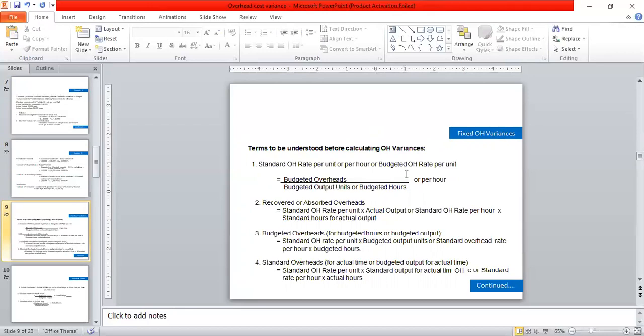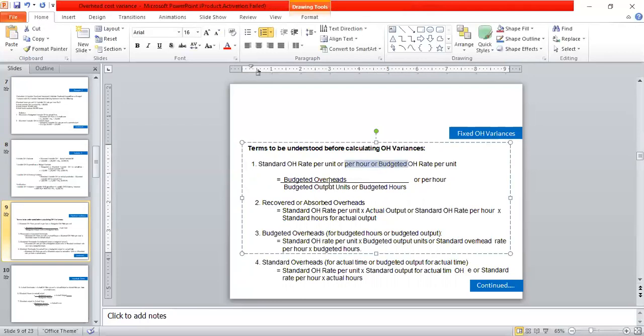The budgeted rate per unit is equal to budgeted overhead divided by budgeted output, or in the case of hours, the budgeted overhead divided by the budgeted hours, that brings us to the answer that we use in the future.